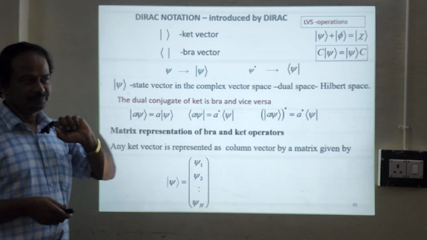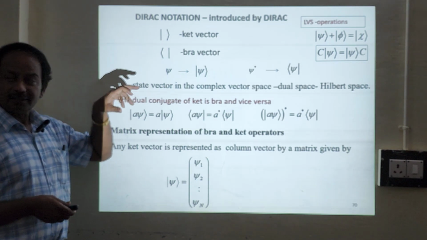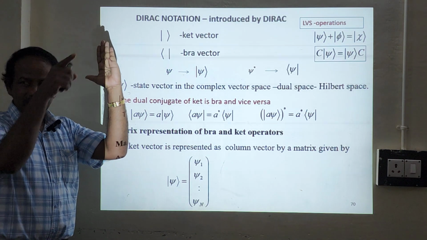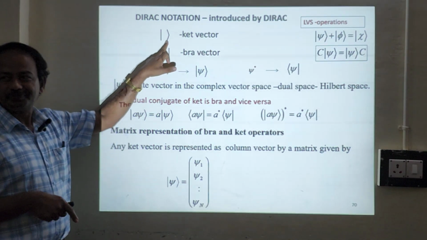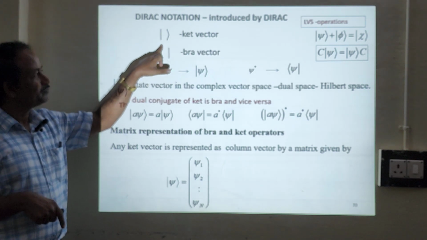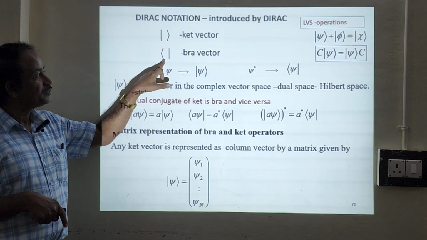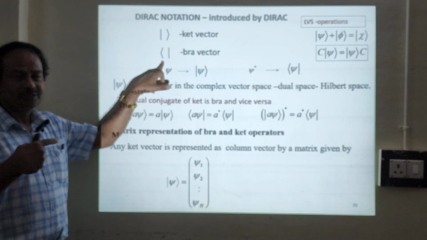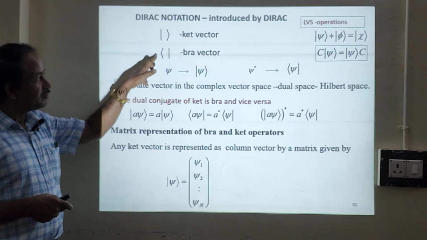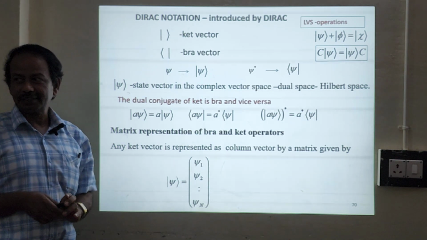it's a quantum state. Ket-Bra notation is nothing but this is a ket vector. You have one line and you have this bracket. This is called a ket vector, and this is called a bra vector. So bra vector and ket vector. This notation is called the ket vector. This notation is called a bra vector.